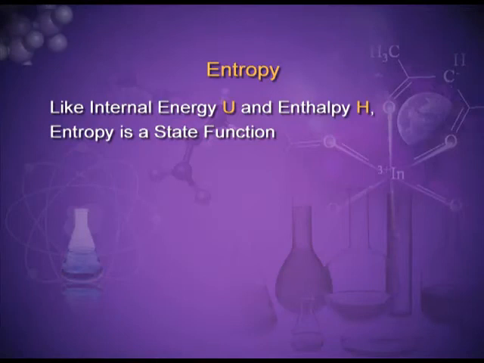Similarly, entropy is also a state function. It depends only on the initial and the final state and not on the path. Just like enthalpy change and internal energy change, we calculate entropy change. Entropy change, that is delta S, is equal to the entropy of the final state minus the entropy of the initial state.